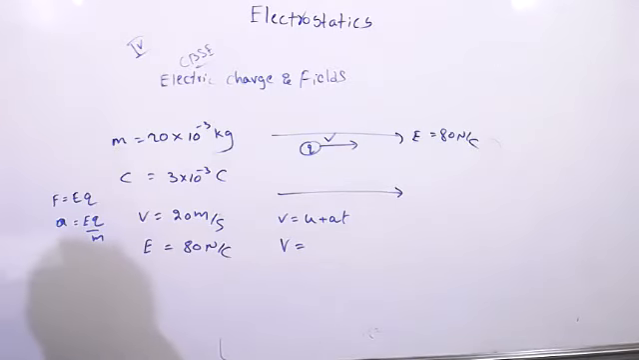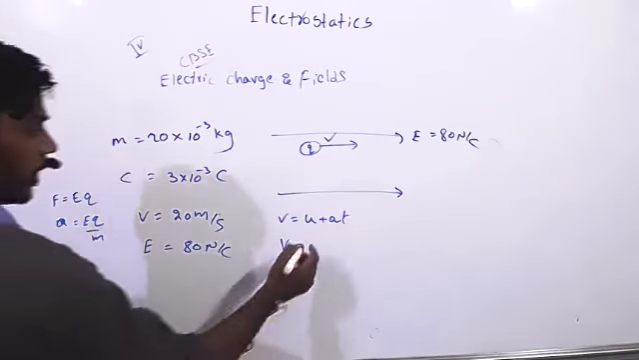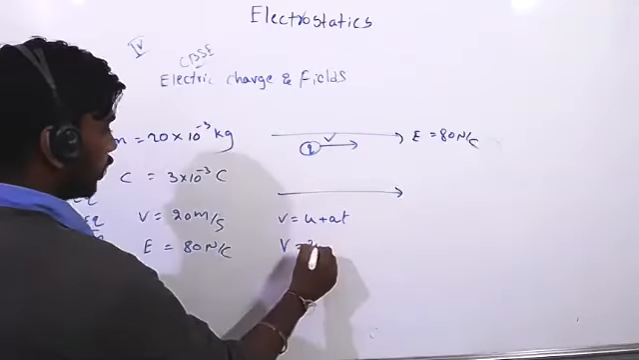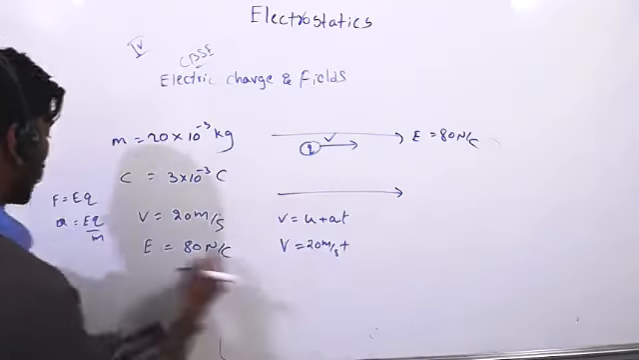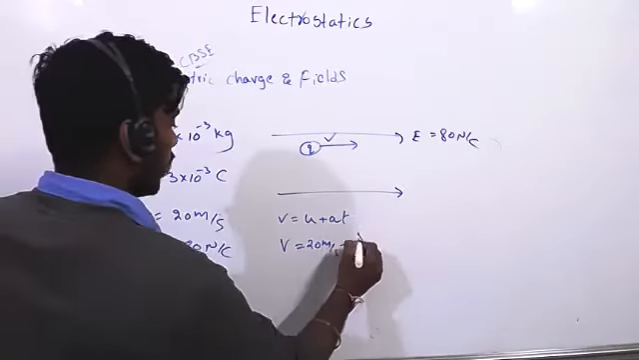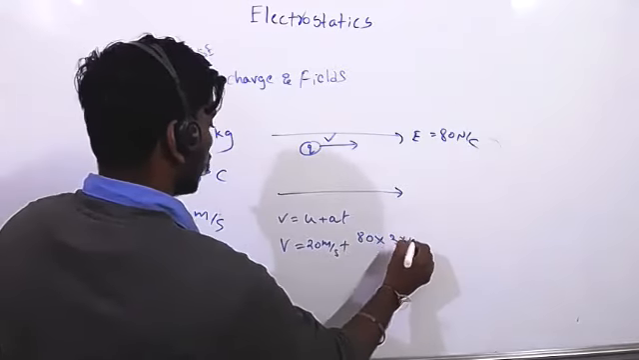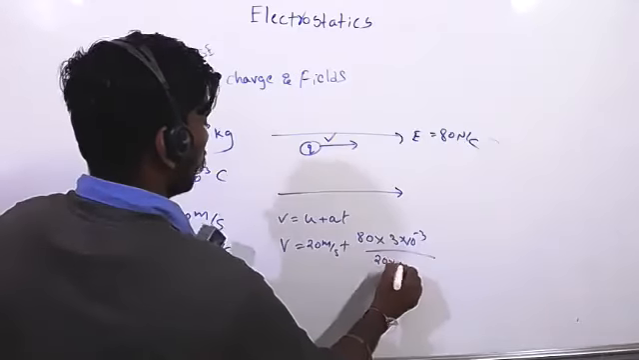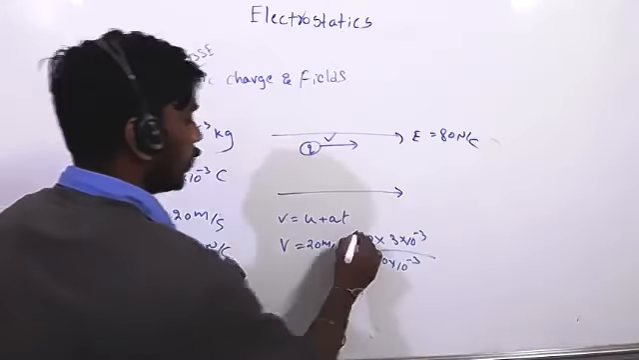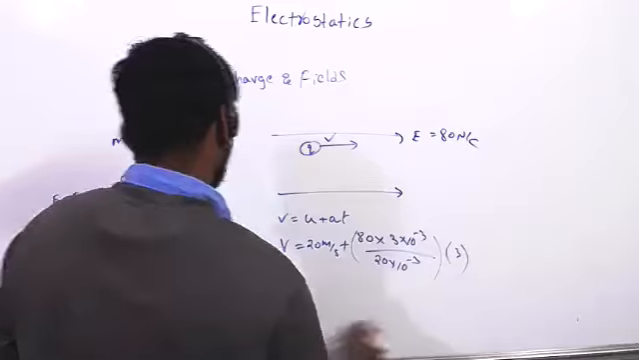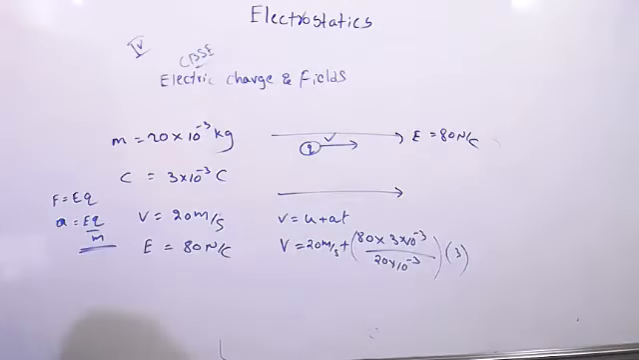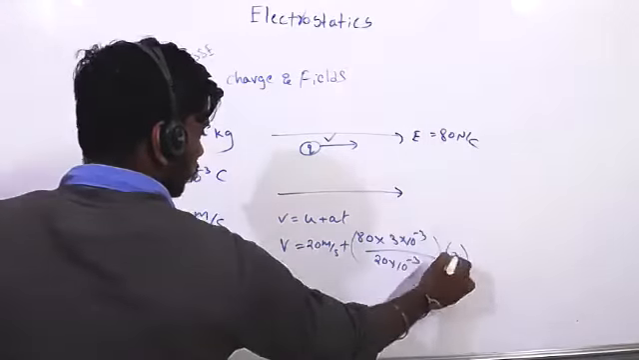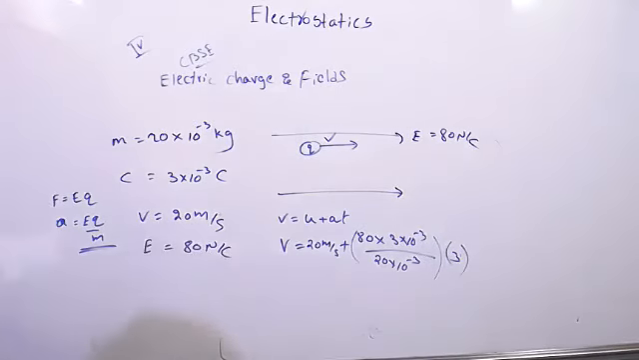Bhanu Prasad, clear? Initial velocity they have given 20 meter per second plus acceleration. Acceleration means 80 into 3 into 10 to the power of minus 3 by mass, into 3 seconds. Find out the velocity. Right?